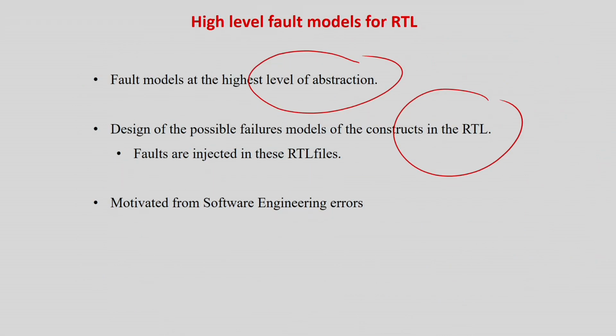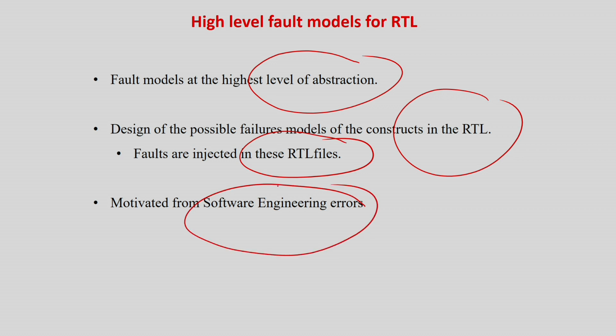So the fault models are at the highest level, and they are injected at the RTL level itself, just like stuck-at fault models are injected at the gate level. Here, high level faults are injected at RTL, and they are mainly motivated by software engineering errors. As I told you, this is very much feasible in embedded systems, because embedded system design starts with software. And people have really started finding good correlation. Of course, the correlation cannot be as high as 99.99%, but people have found more than 90% coverage in this case. But the great gain is that you can save a lot in complexity and the number of test patterns if you go at the RTL level.